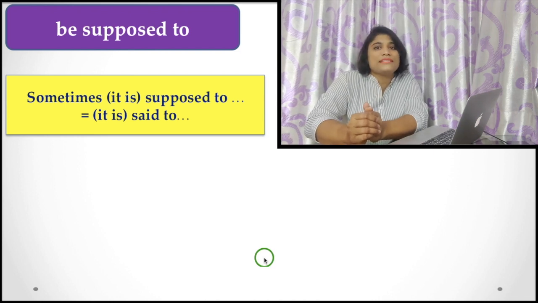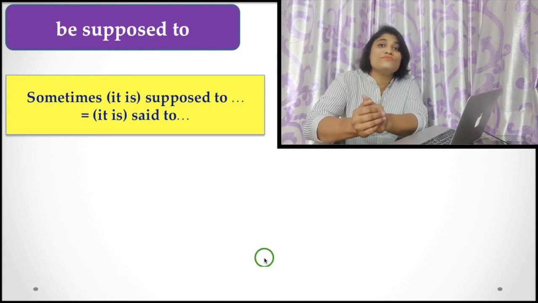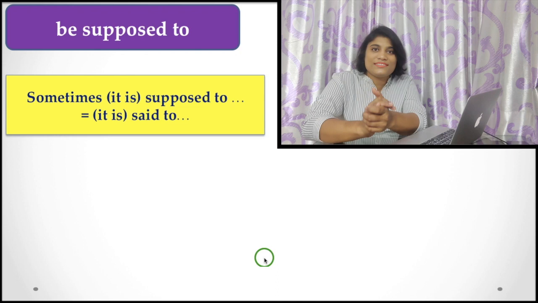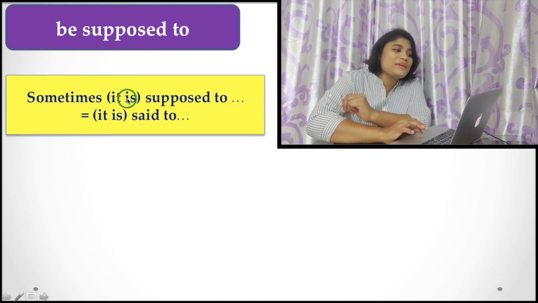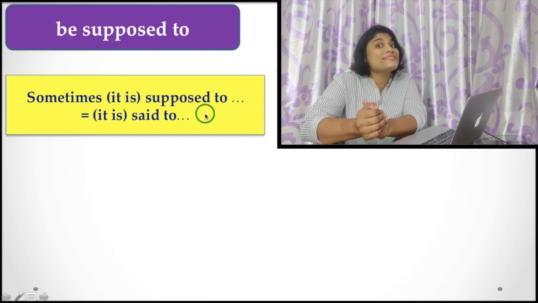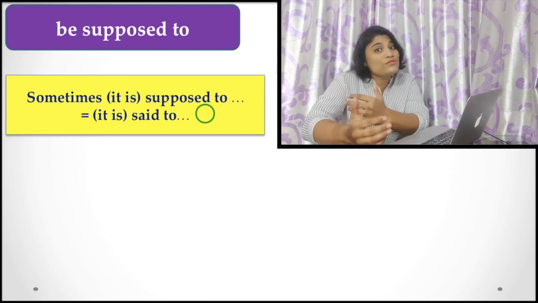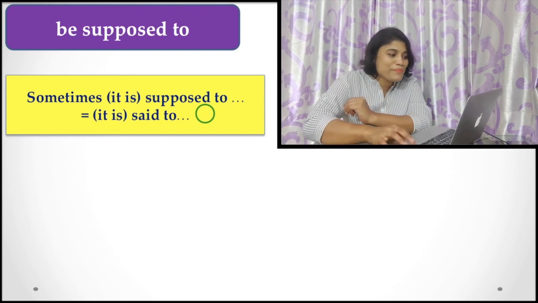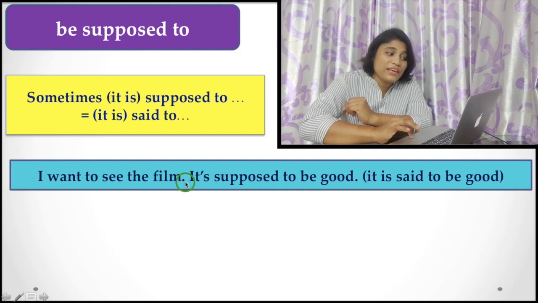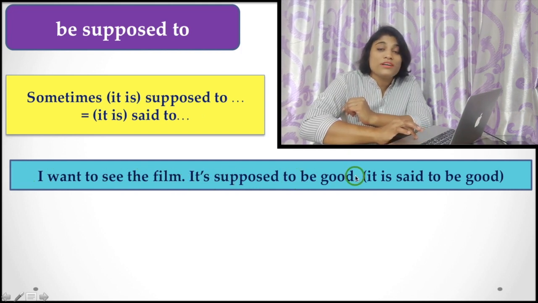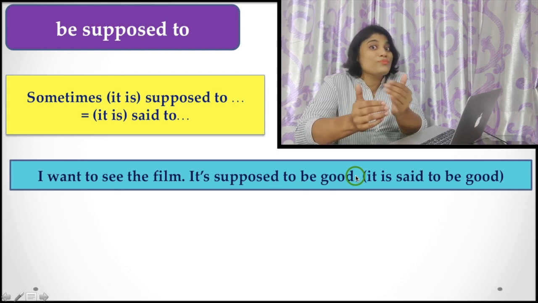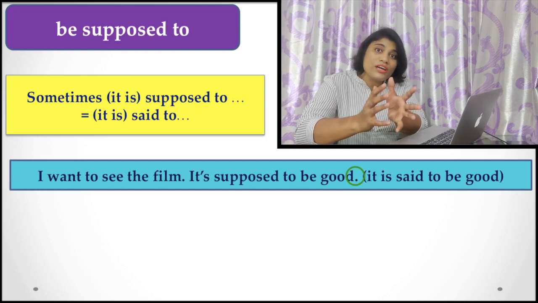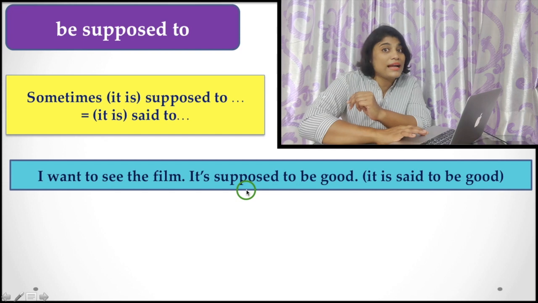This is another passive voice sentence structure which you can use when you are going to report something. That is, sometimes it is supposed to. That means sometimes it is said to. When we are using supposed to, we usually mean it is said to. Let's see the example. I want to see the film. It's supposed to be good. That means it is said to be good, or it is said by someone, or generally by the people, that it is good. So you have to use supposed to in that context.